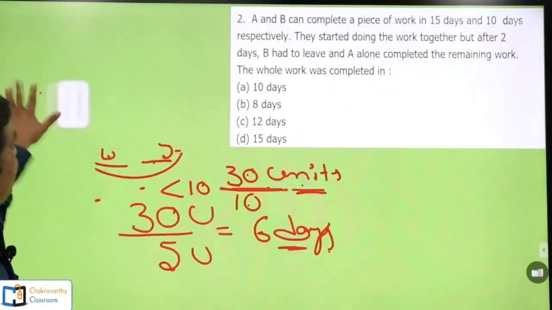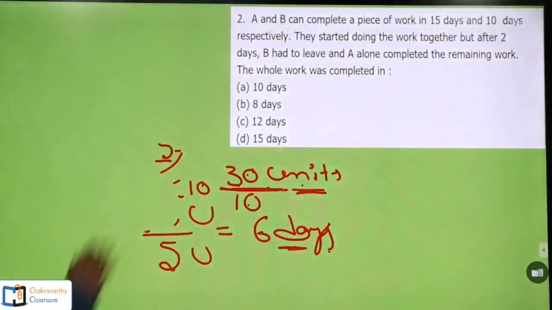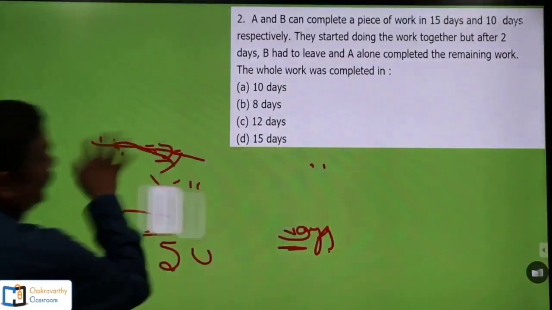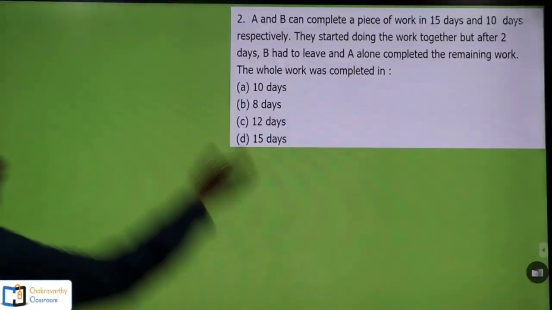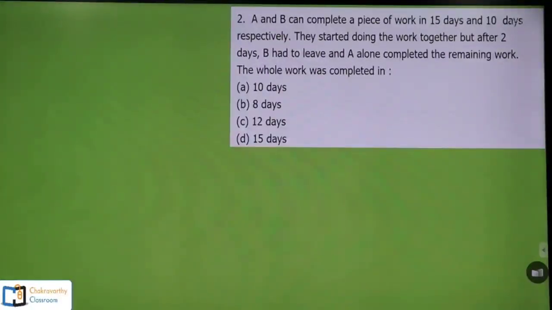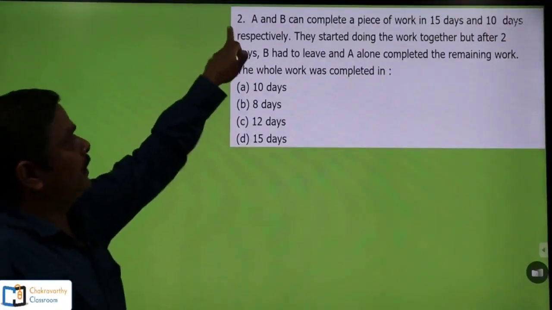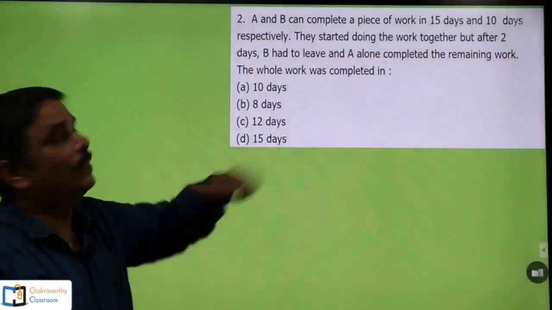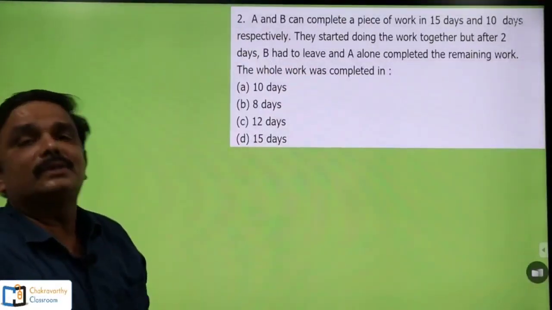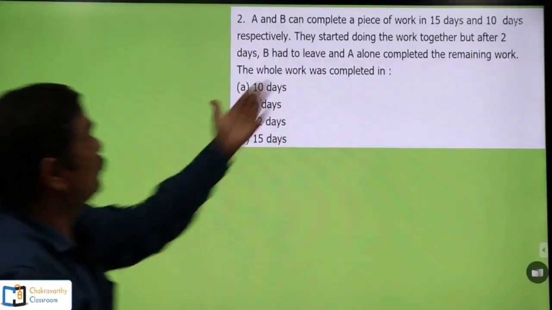Already I have sent these questions to our regular students in our Telegram channel. For the other students who are doing this for the first time, just have the question on the board. I am taking the second question in the list we have sent to you as the first one here. Now see students how to go for this one.